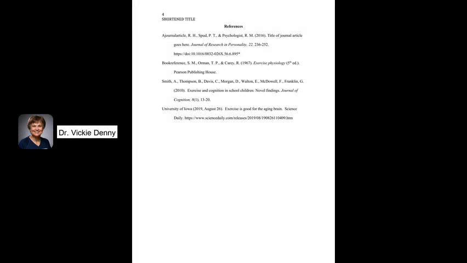Then at the end of your paper, you're going to have a standalone references page. Again, this would be beginning a new page, and you want to write References centered at the very top. Make sure you put your references in alphabetical order, as you see here. Also make sure that as you write out the reference, you only capitalize the first word in the title. This is often missed. You want to italicize the journal.